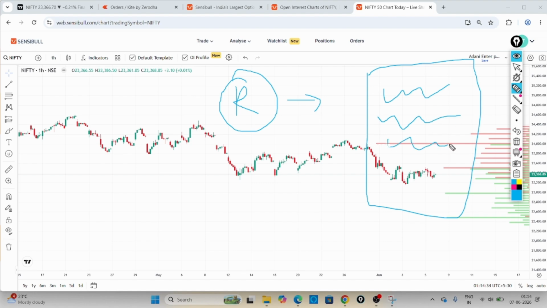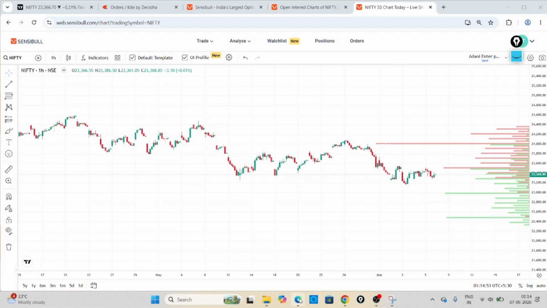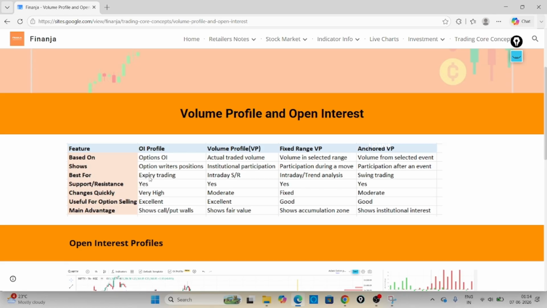FIIs will be there, big players will be there. So you can see that is exactly the situation why retailers are losing money in the market. That's what we need to learn properly before taking any position or any trade. Okay, so coming to the best use for this, it is expiry day.